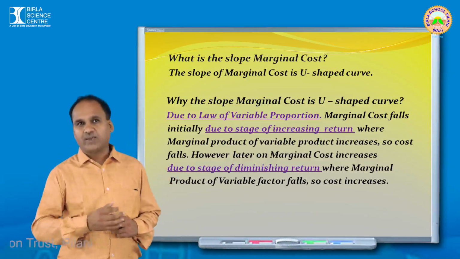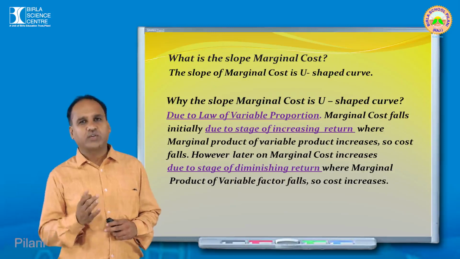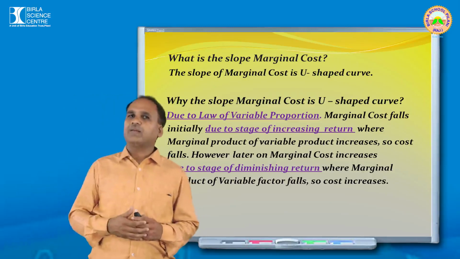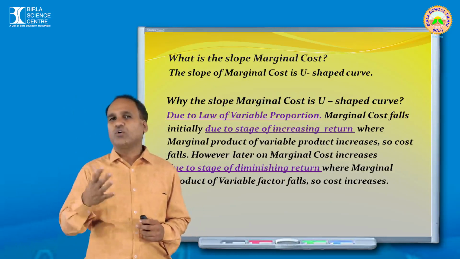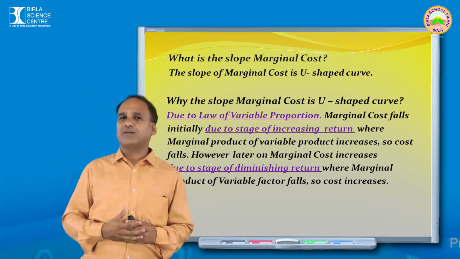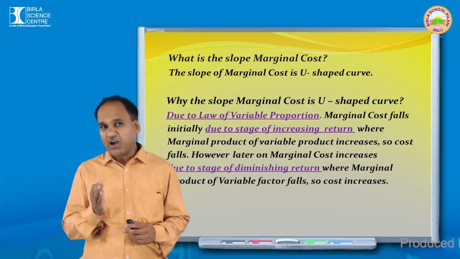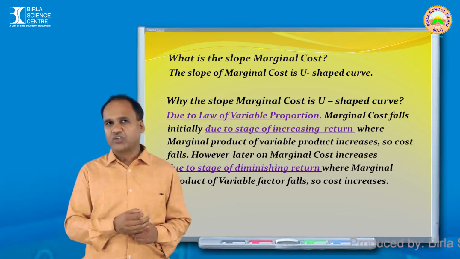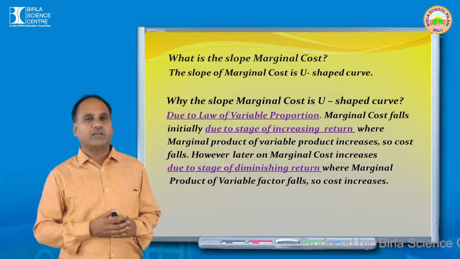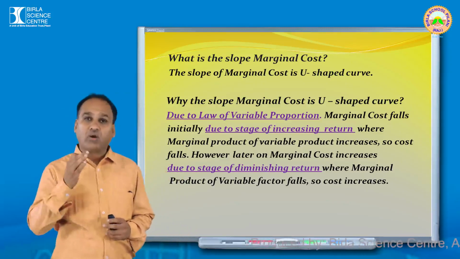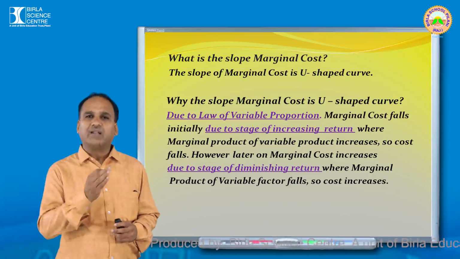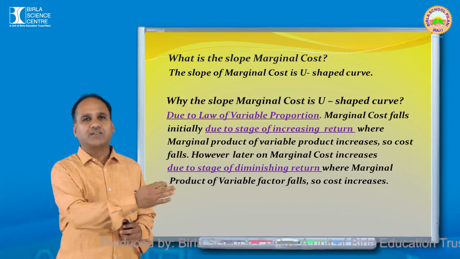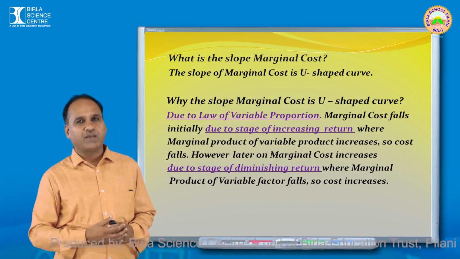In the board exam, actually what happened? You can get a question also. But nowadays what happened? This microeconomics is now shifted to class 11. So obviously there is no concept of board in the class 11th. But anyhow, for your knowledge, for your higher education, this question is very important. And the most important question which you can get is why the slope of marginal cost is U-shaped curve.